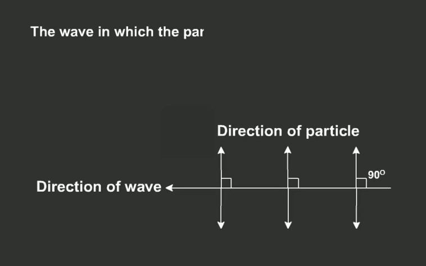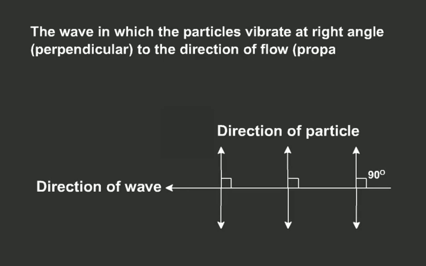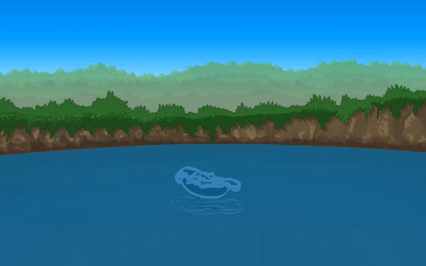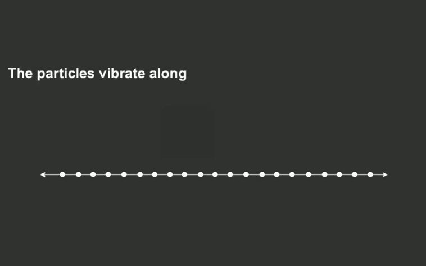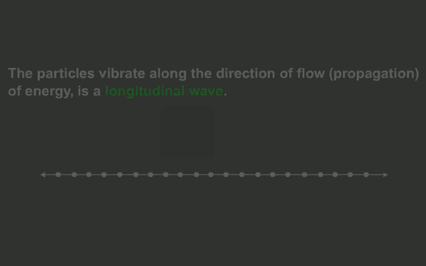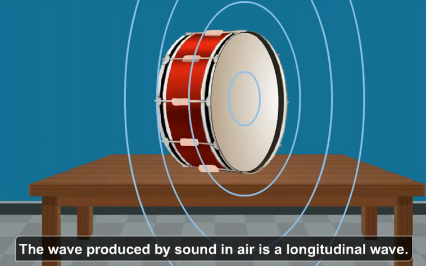The wave in which the particles vibrate at right angles, perpendicular to the direction of flow, the propagation of energy, is a transverse wave. The wave produced in water by the stone dropped is a transverse wave. And the other one, in which the particles vibrate along the direction of flow, the propagation of energy, is a longitudinal wave. The wave produced by sound in air is a longitudinal wave.